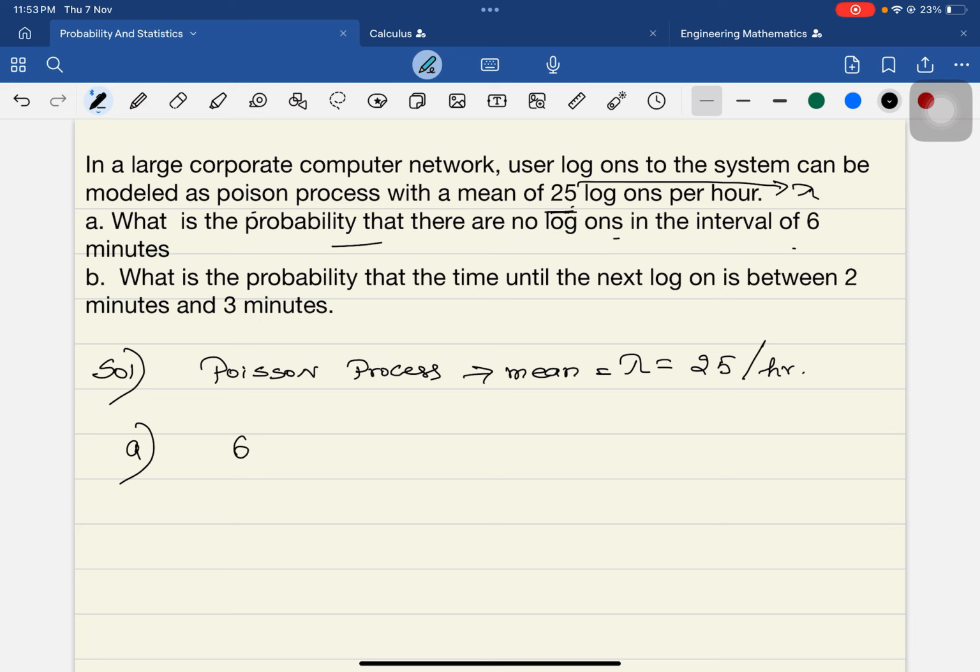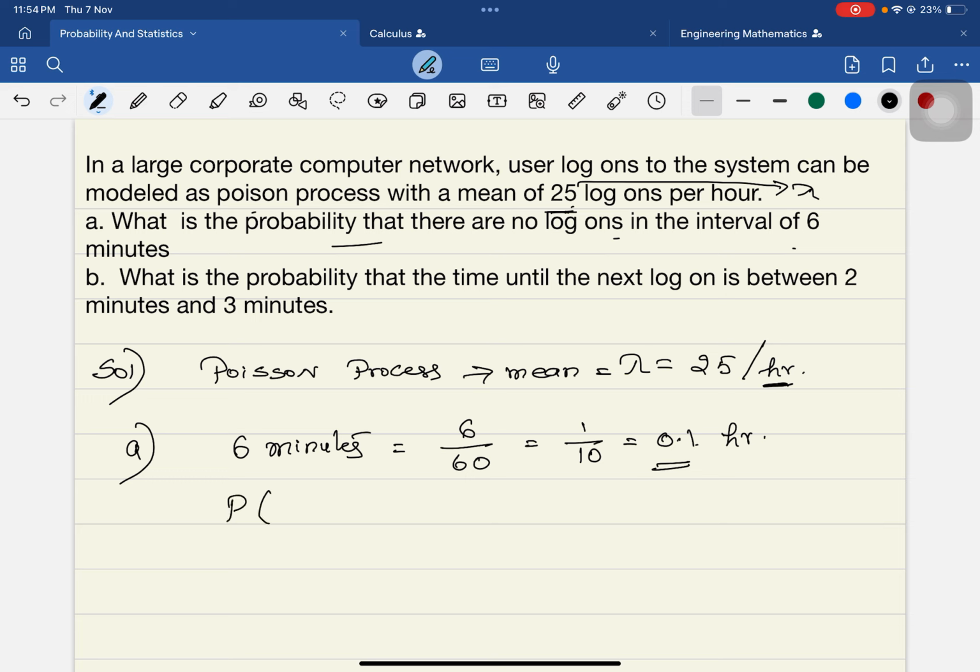First of all, this is given in hours, right? So let us convert 6 minutes into hours. That is 6 by 60, which gives you 1 over 10, that is 0.1 hours. Now the question is, what is the probability that there are no logons in the interval of 6 minutes?